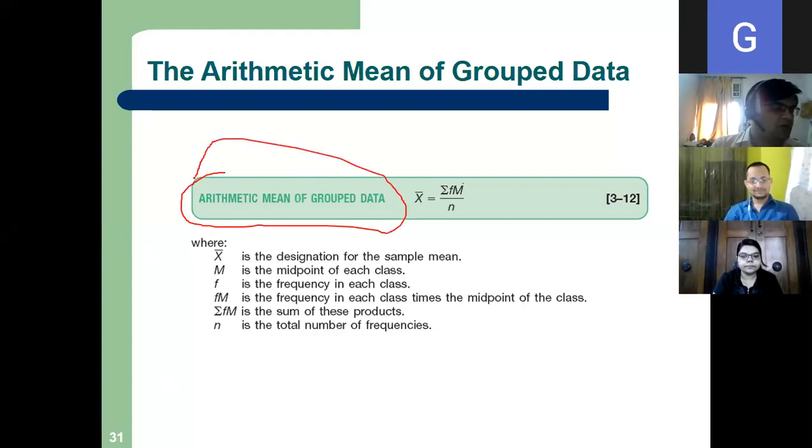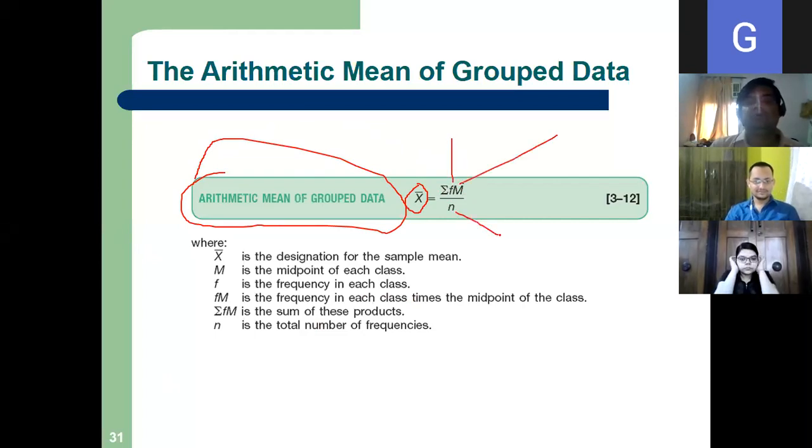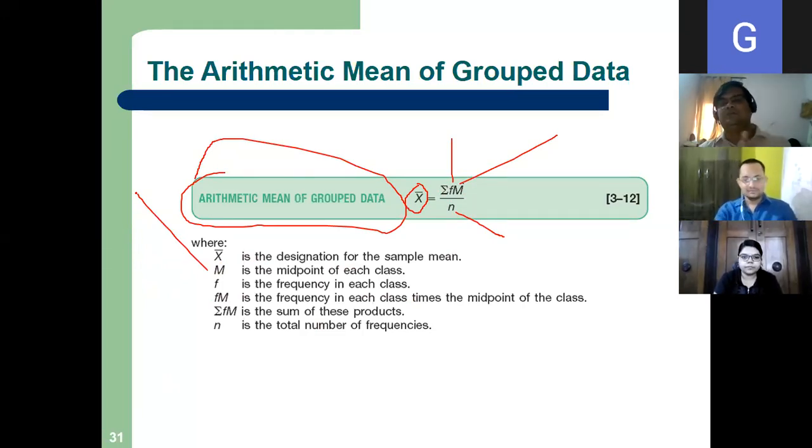Arithmetic mean of grouped data is x bar equals sigma f into m by n. Here x bar is the designation for the sample mean, m is the midpoint of each class. Already you know, during your foundation class you have studied frequency distribution, right?